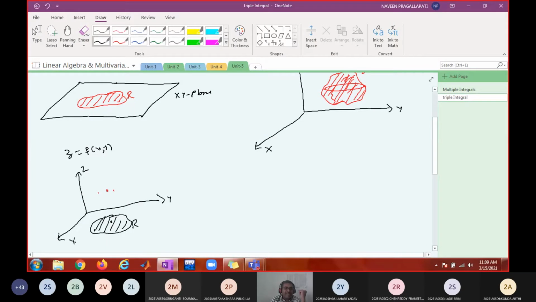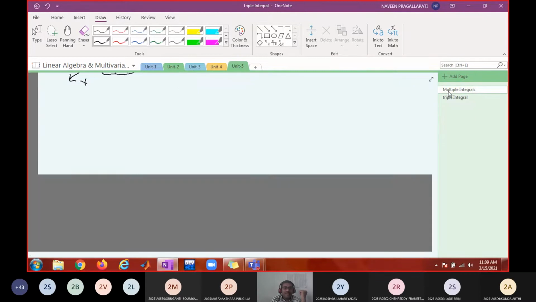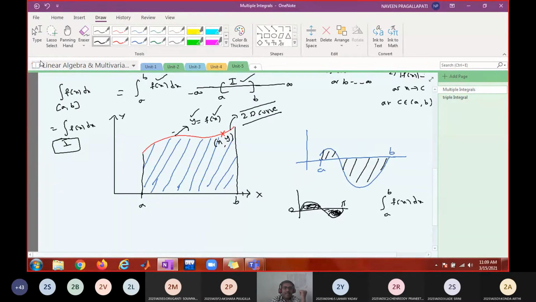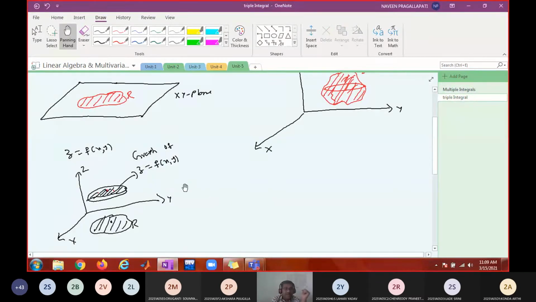What is that graph called? Graph of z equal to f of x comma y. What does that form? The graph of y equal to f of x is a curve. I mentioned specifically it is a curve. If you join all those curves, what do you get?